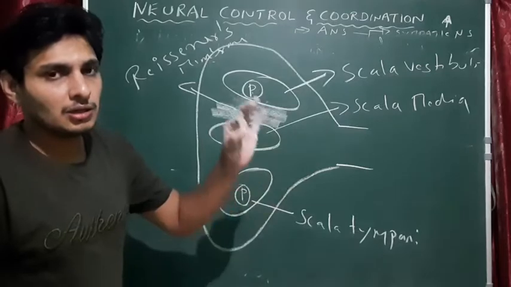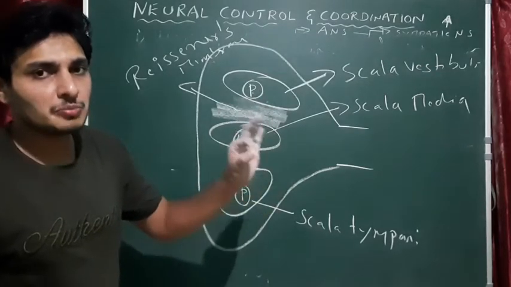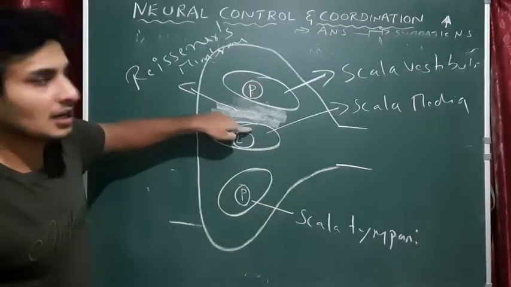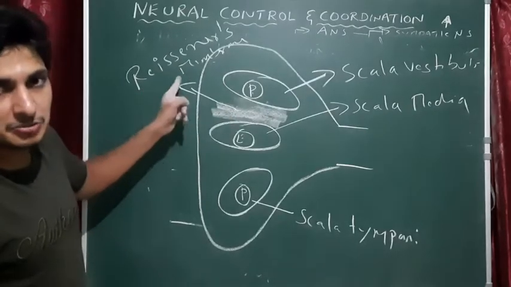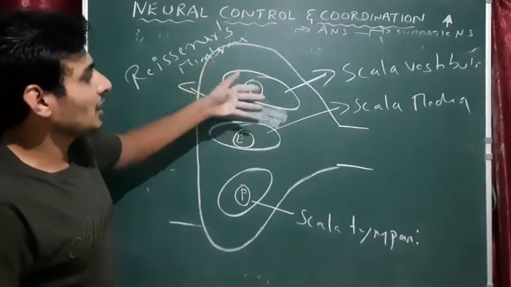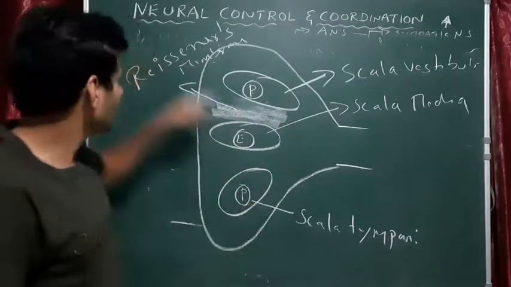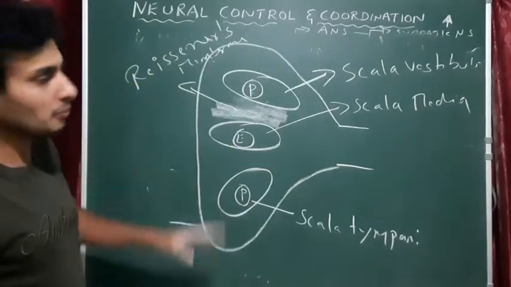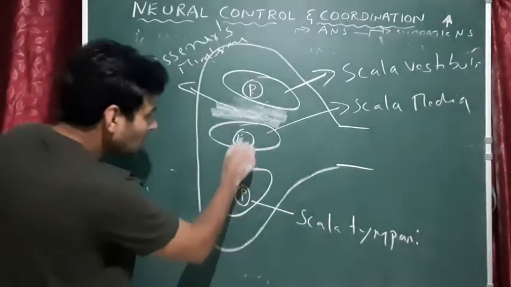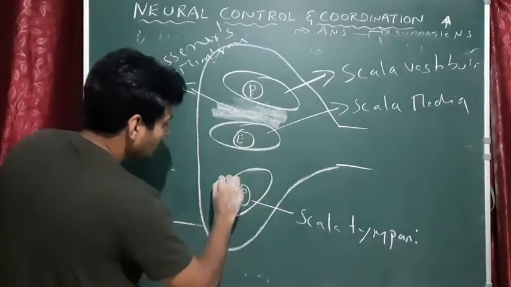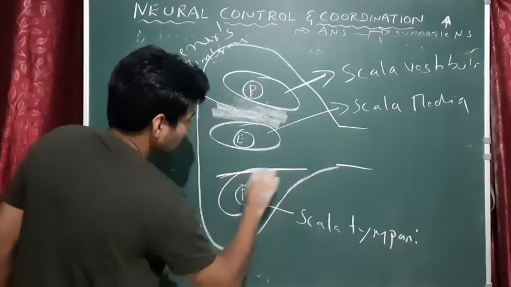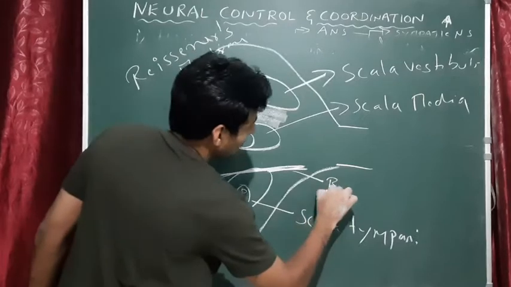You may get a question: name the membrane which is present between the scala vestibuli and scala media. Reisner's membrane. Or the scala vestibuli and scala media are separated by Reisner's membrane. Anything could be possible. Got it? Okay. So below this scala media, you see one small structure. This is actually called the basilar membrane.